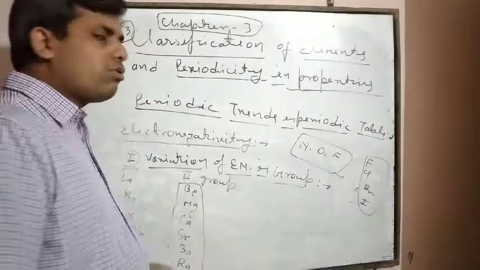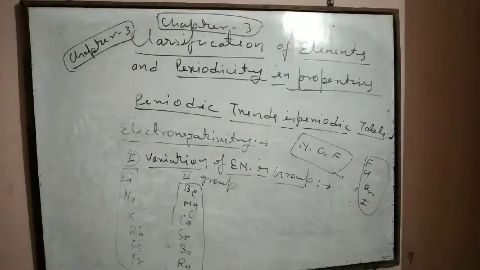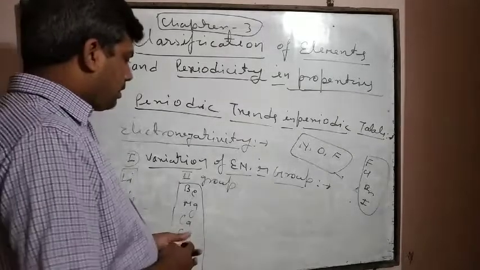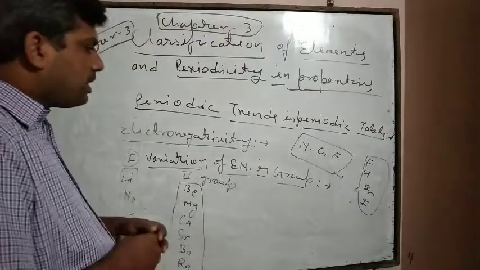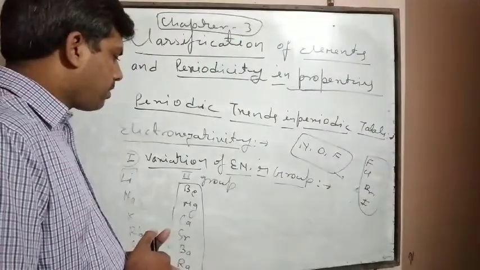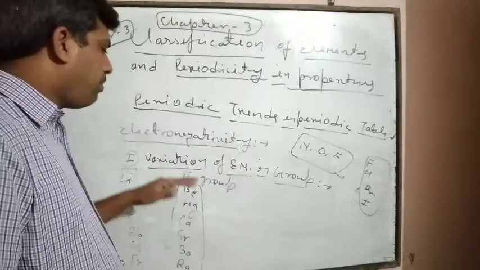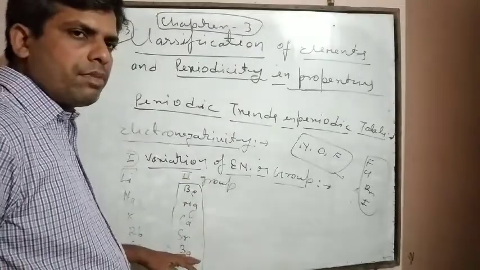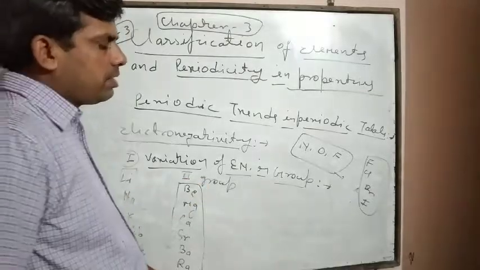So we should always keep in mind that in any group, while moving from top to bottom, due to increase in atomic radii, electronegativity decreases.